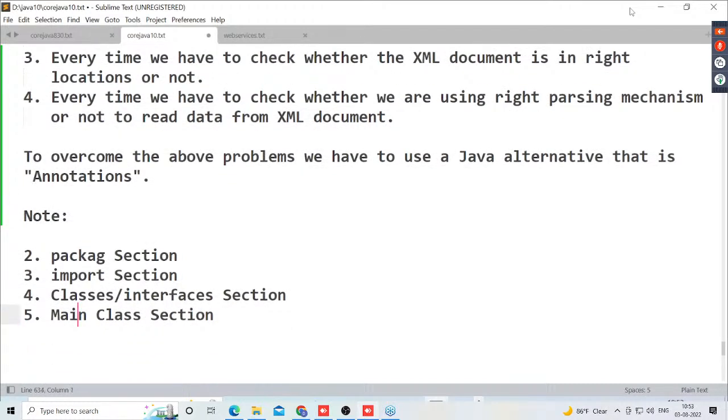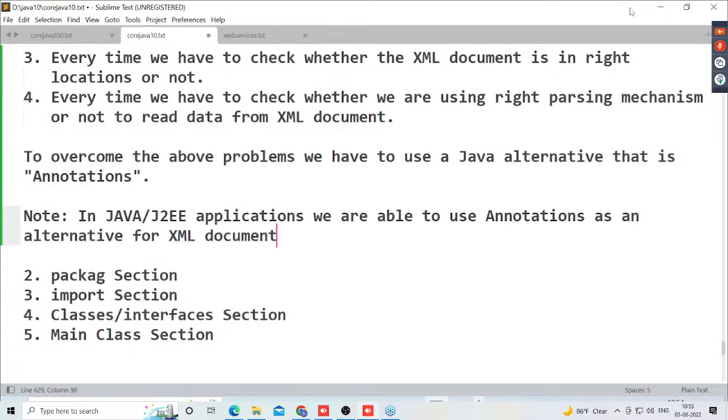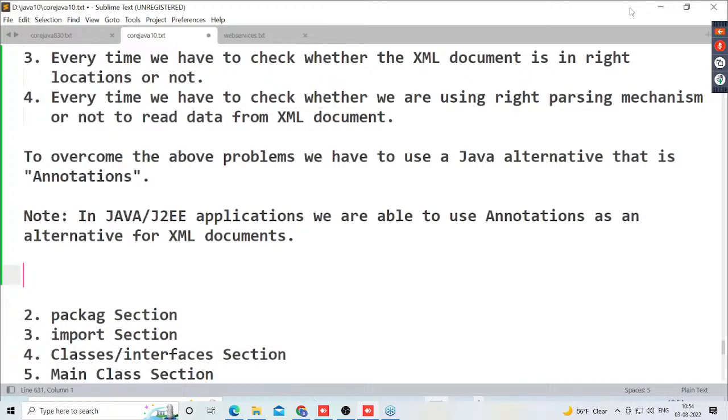What is the note I'm telling you? The note will be: because of these reasons only, we are able to use annotations as an alternative for XML documents in Java J2EE applications.